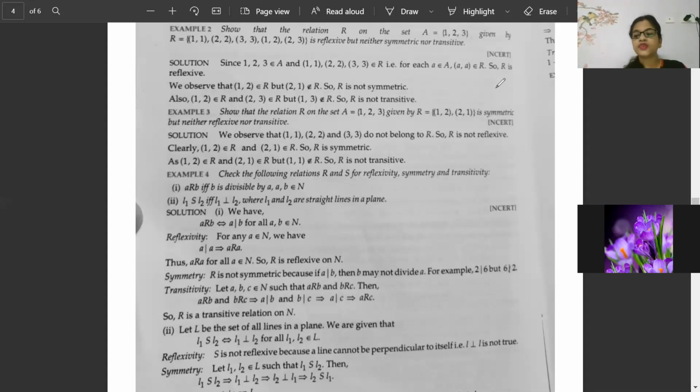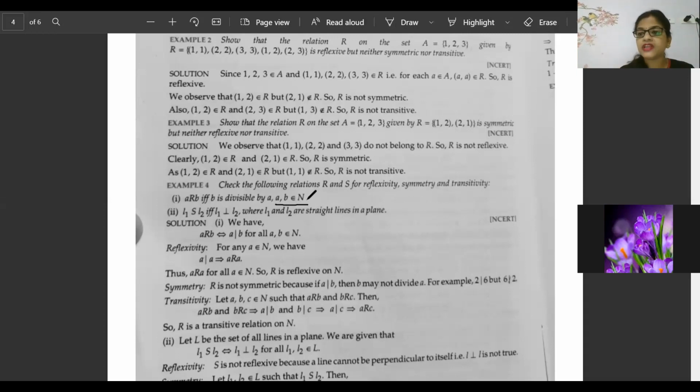Okay. So now the first question. What they are saying is that A is related to B if... it is a set on which they have not told anything. It is only told that A, B belong to natural numbers. So when it is written that A, B belong to natural numbers, you have to understand that it is a set of natural numbers. Now, when it is a set of natural numbers, how to write the answer properly?